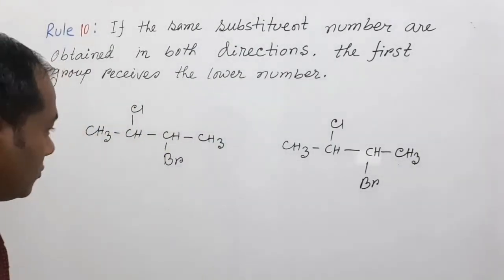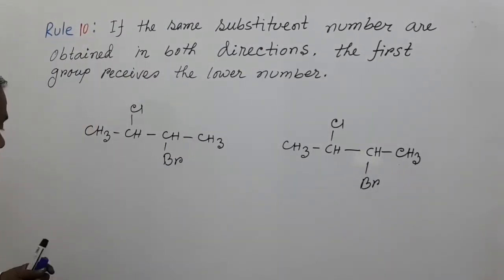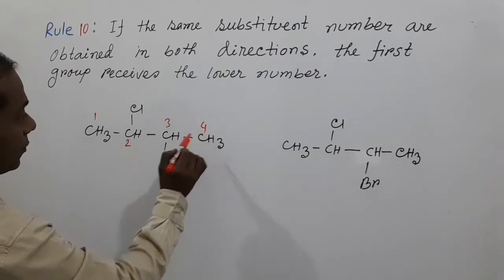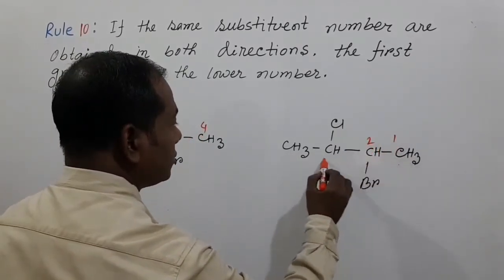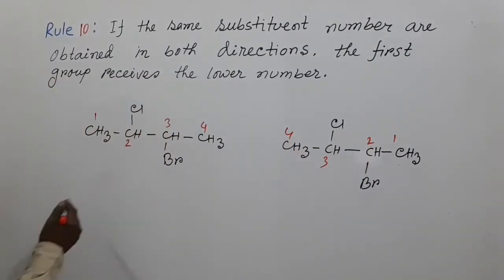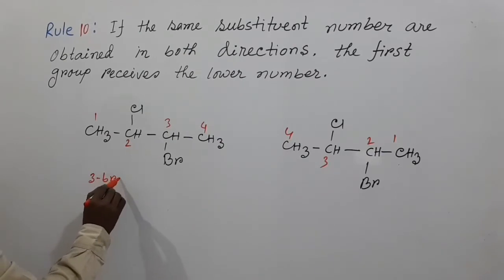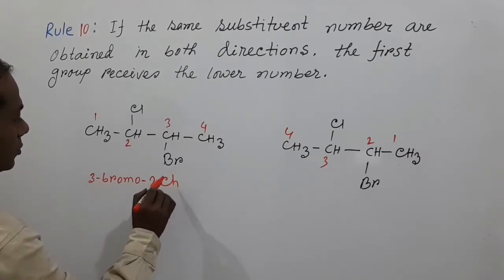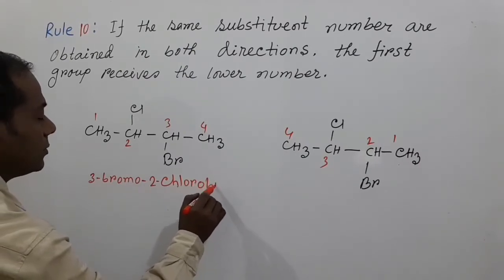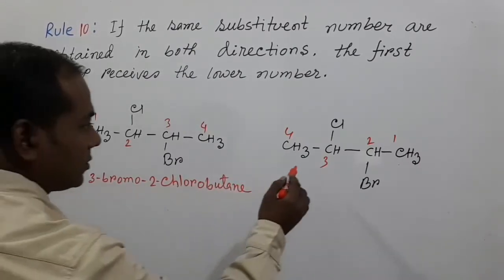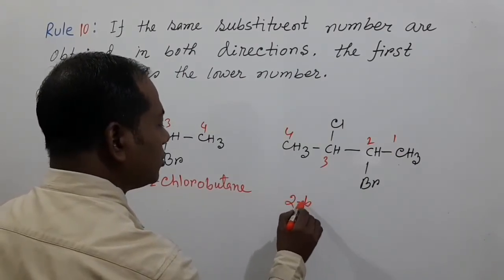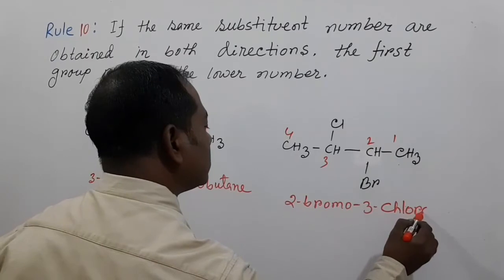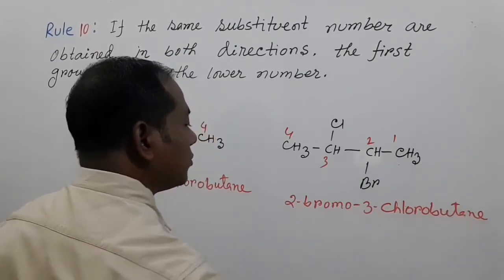My dear students, here if we number the parent chain carbon 1, 2, 3, 4, and for this case 1, 2, 3, 4, here if we write the name of this compound, 3-bromo-2-chlorobutane, and for this case this is 2-bromo-3-chlorobutane.